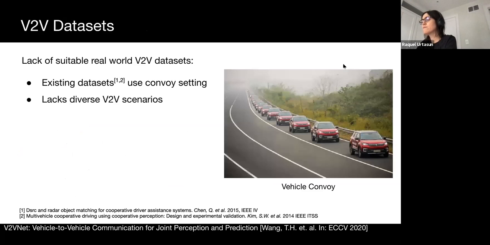When it comes to evaluating V2V methods, there is a lack of suitable real-world datasets. Existing datasets are created in a platoon or convoy setting, where cars closely follow one another, as can be seen on the right. Observations captured in this setting are highly correlated and therefore fail to capture the diverse V2V scenarios that will occur in practice. For example, in the convoy setting, we will never see SDVs approaching from the opposite direction.